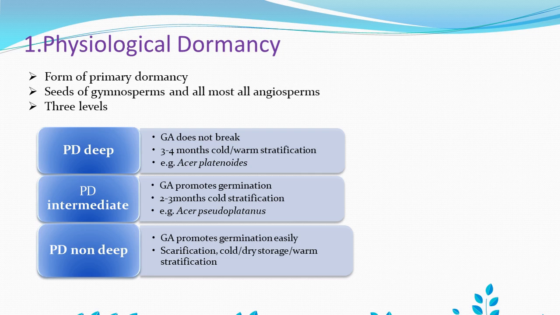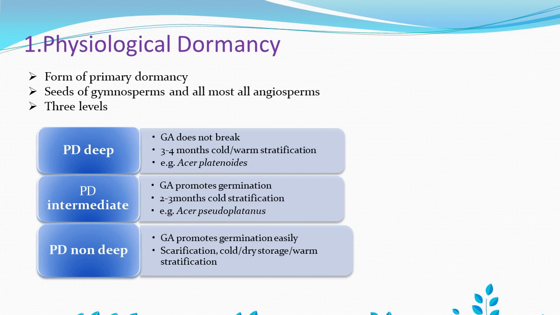And finally, the physiological non-deep type of dormancy. In this case, GA promotes germination very easily. Any simple treatment like scarification, dry or cold storage, or warm stratification will lead to germination. In this case, if we excise the embryo from such seeds, they lead to formation of normal seedlings. Okay, these are the three different levels of physiological dormancy in which germination activity can be regained.